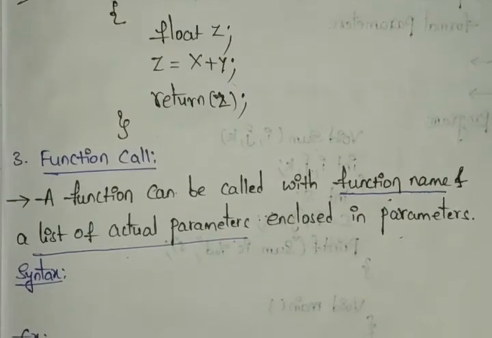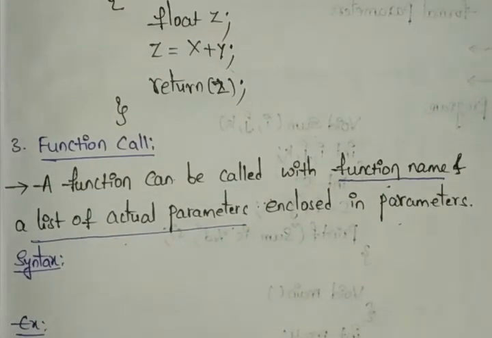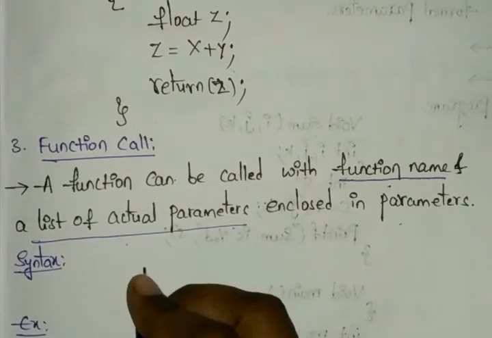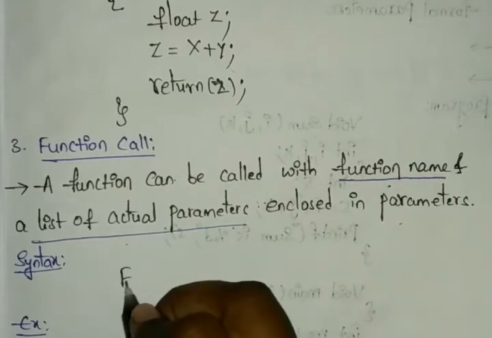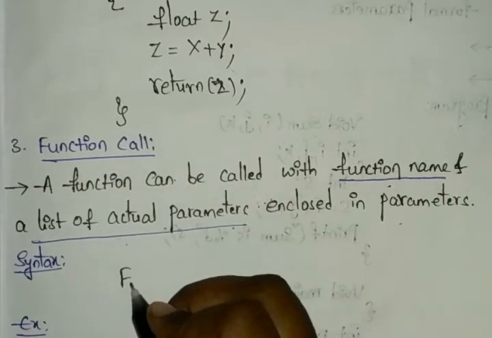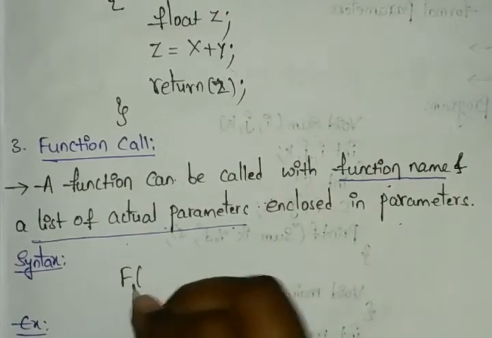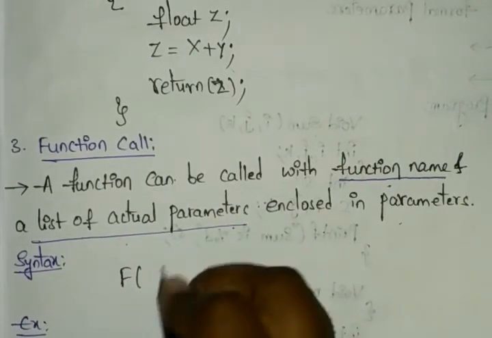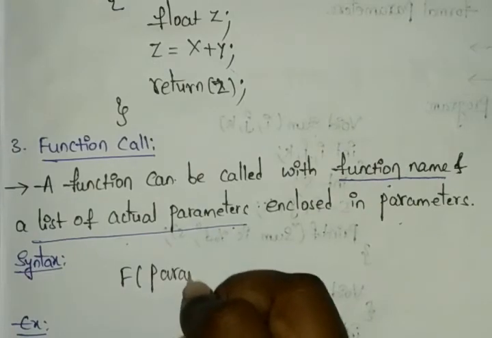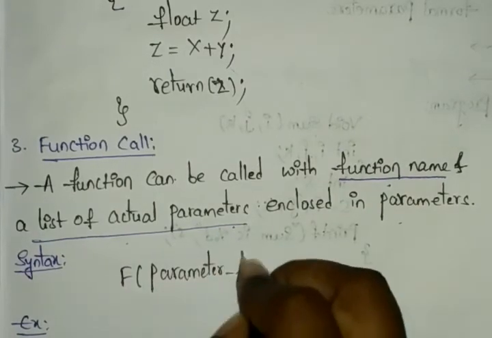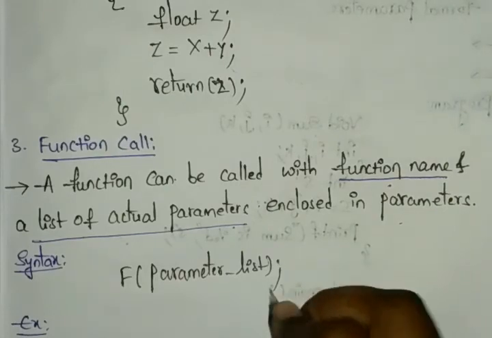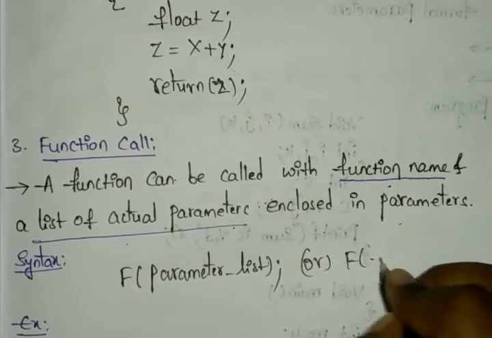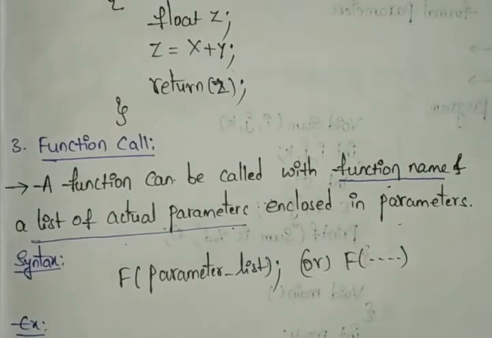Here you can see the syntax to define a function call. We have the function name, f, and after that the list of actual parameters. You can just write the parameter list, or you can define it in this form as well.